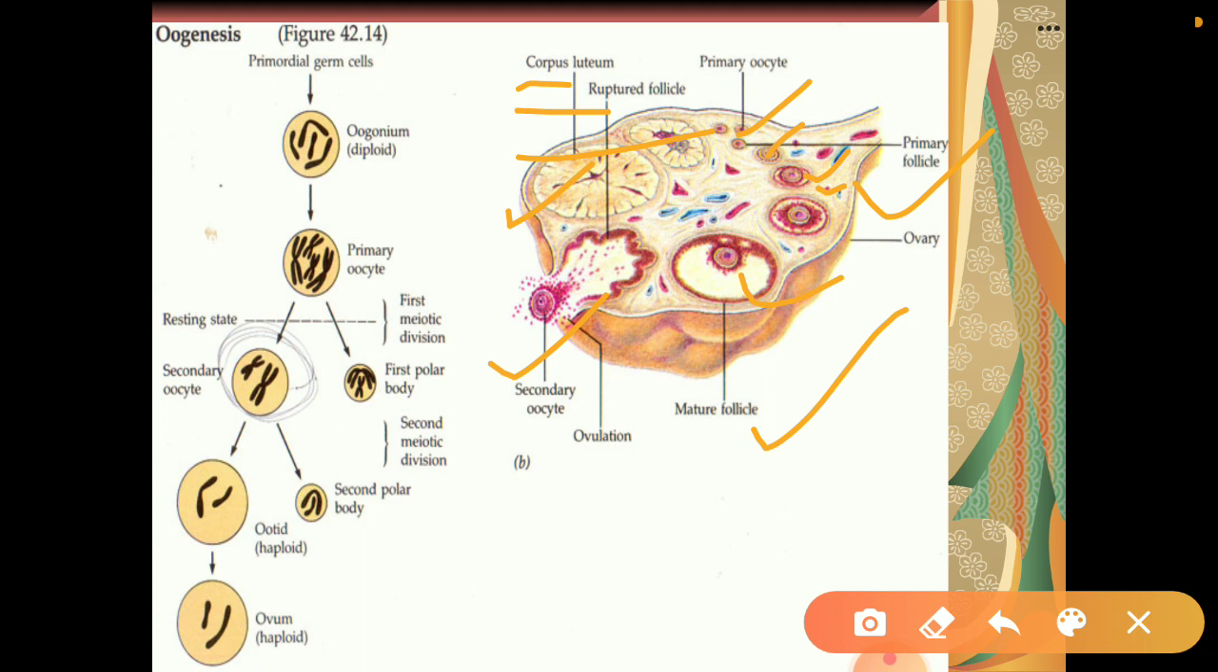The tertiary follicle changes further, it matures and forms Graafian follicle. And from Graafian follicle, when the ovum is released, it is known as ovulation. And the structure which is left after release of the ovum is known as corpus luteum. We will discuss later on what its function is and so on. I hope it is clear now.